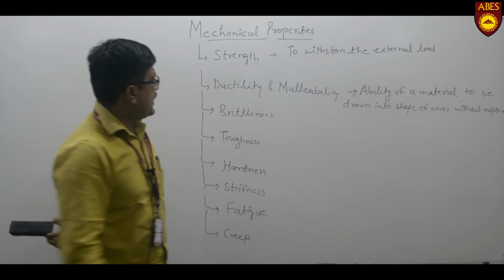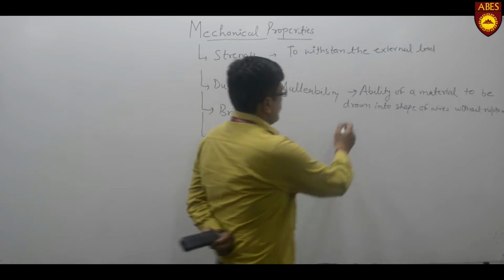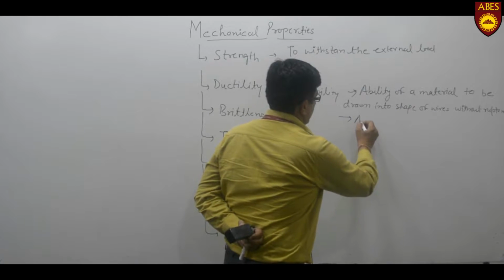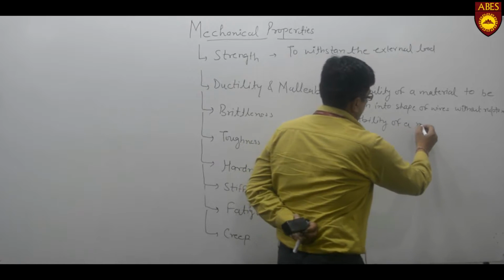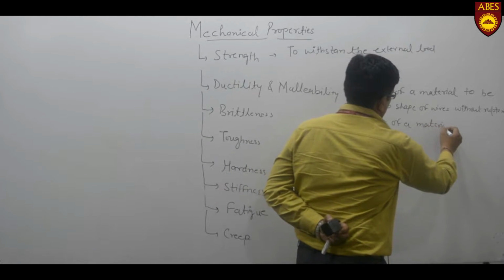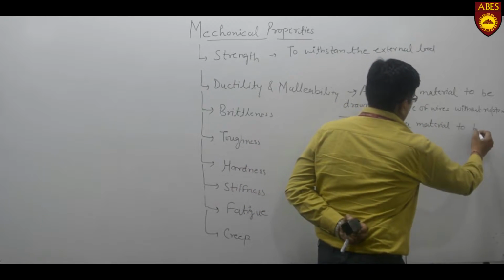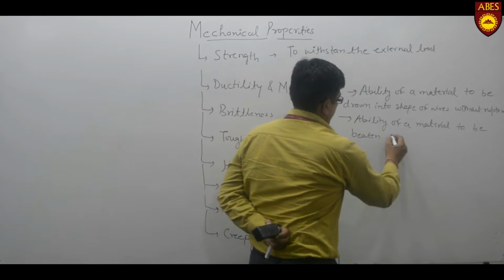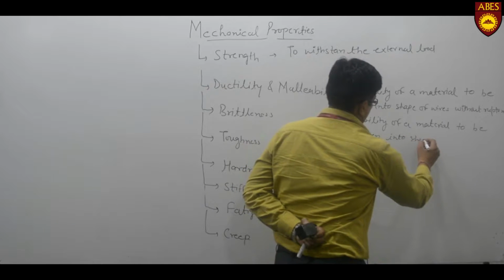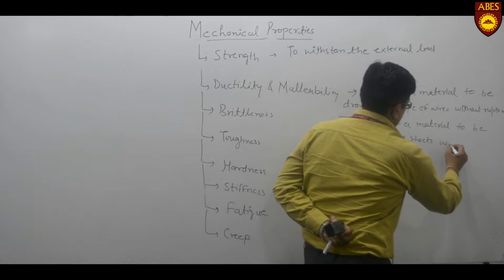And what is malleability? Basically, the ability of a material to be beaten into sheets without rupture.